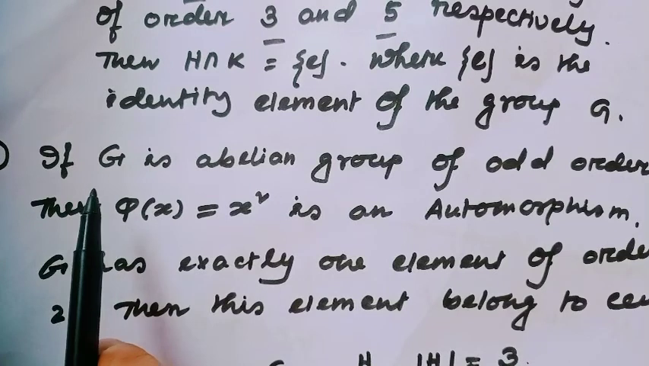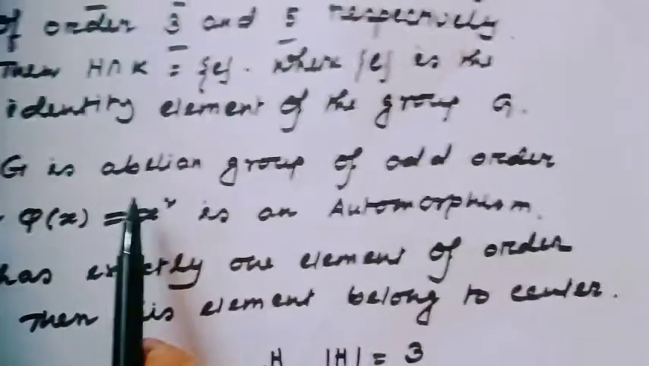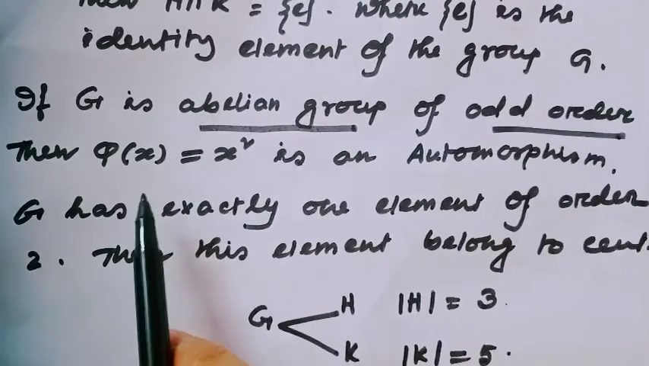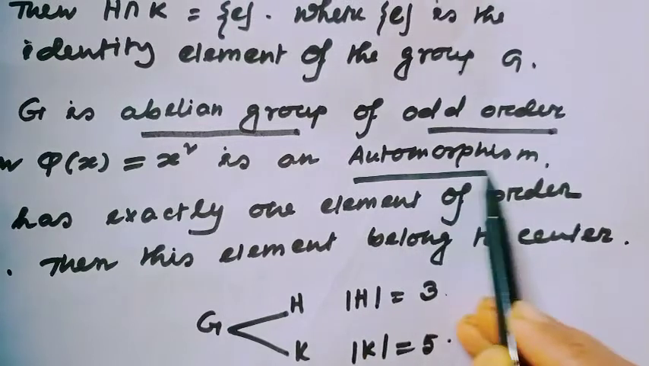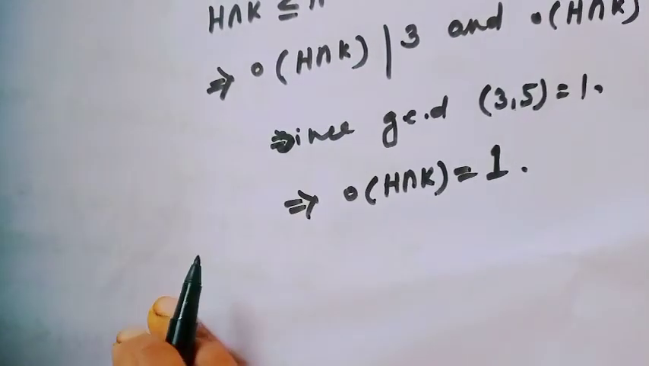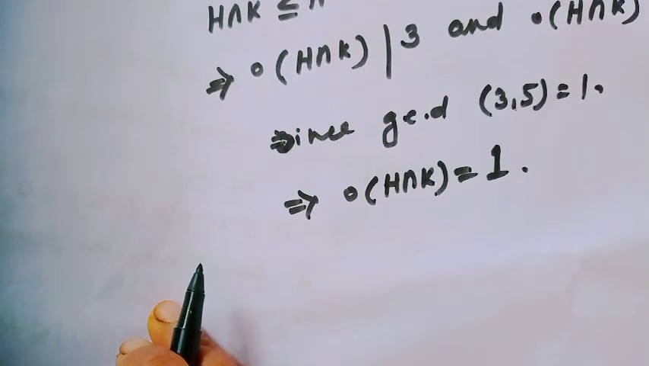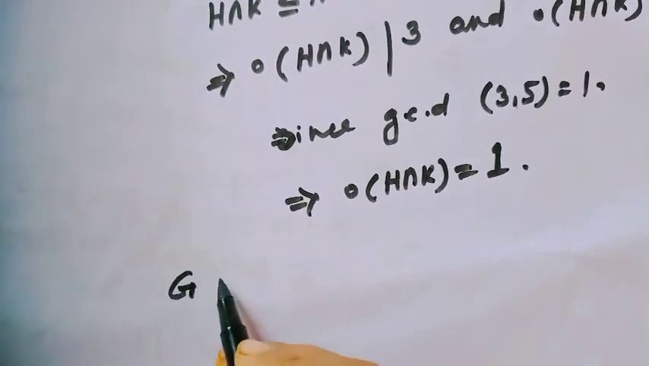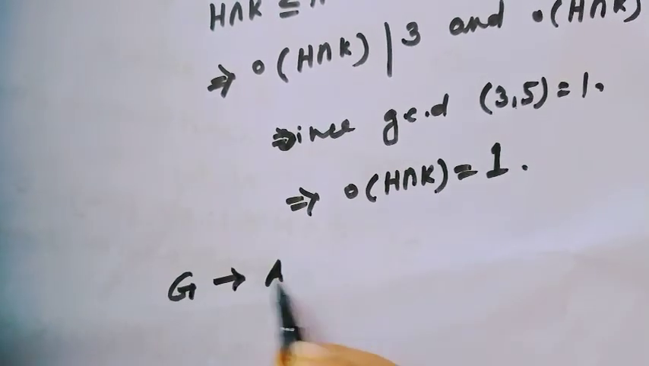Second option: if capital G is an abelian group of odd order, then phi of x equal to x square is an automorphism. Okay? Since we have to prove automorphism, and given the group G is abelian,